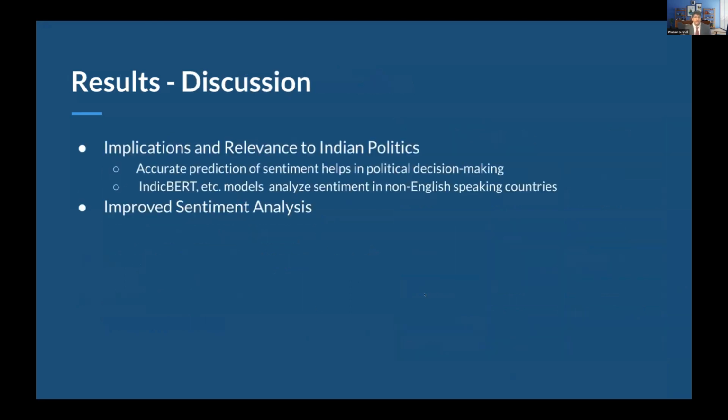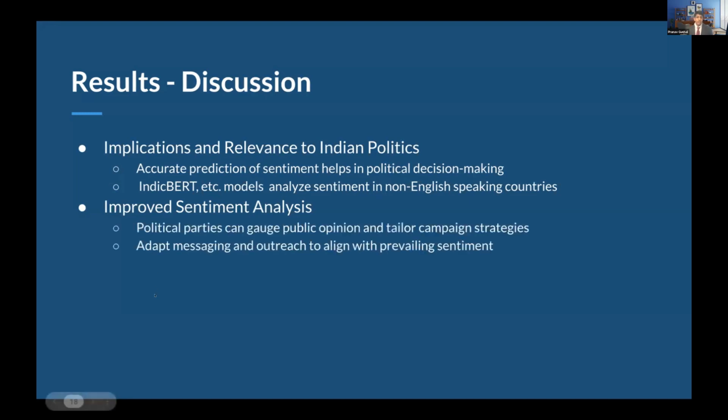With regards to some discussion of our results, we found implications relevant to Indian politics. Basically, we have an accurate prediction of sentiment that can help in political decision-making. And Indic BERT and other models can actually help analyze sentiment in non-English speaking countries. Obviously, Indic BERT for India and other related countries. And there are certain other fine-tuned versions of BERT and other transformers that would definitely work for other countries as well. We've proved that there's improved sentiment analysis.